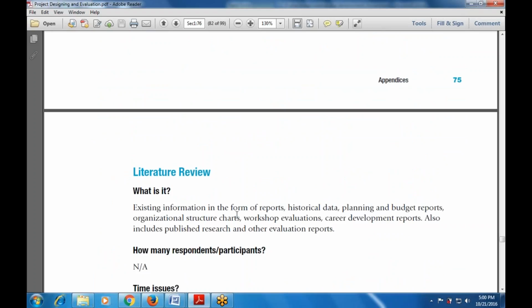Next is the literature review, which I'm going to start in the next class, Monday's class. So till now, any doubts in the interviews, questionnaires, focus groups, or literature review? Any doubts, anyone?